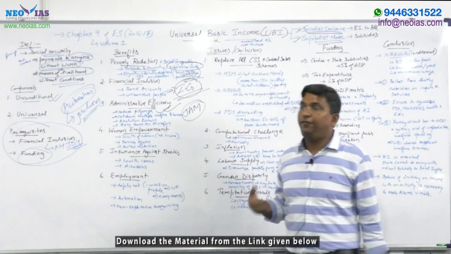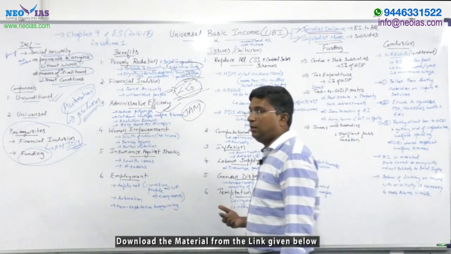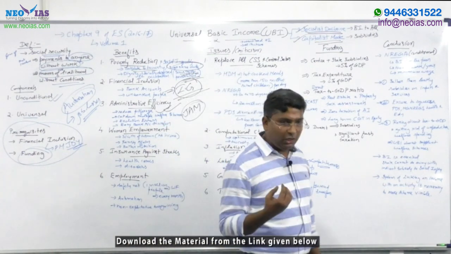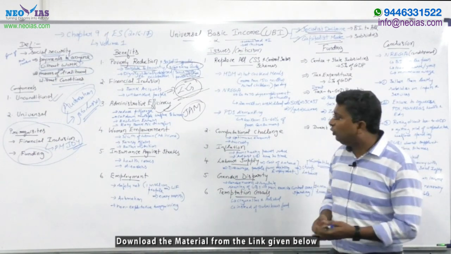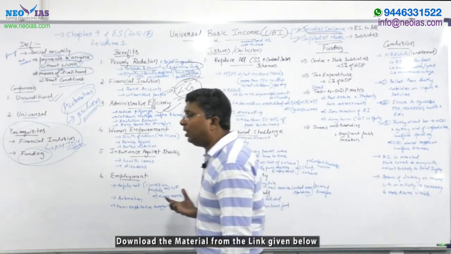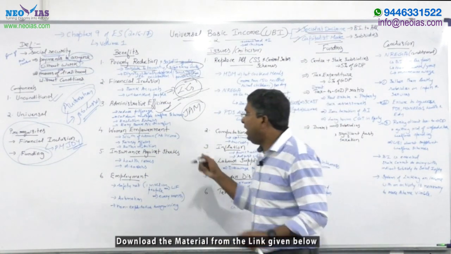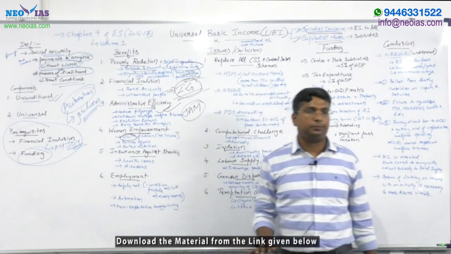Then there's a different angle to it. This helps in women empowerment. The reason is very simple. Women of our country constitute nearly half of the population, and three-fourths of the women in India don't have any income at all.